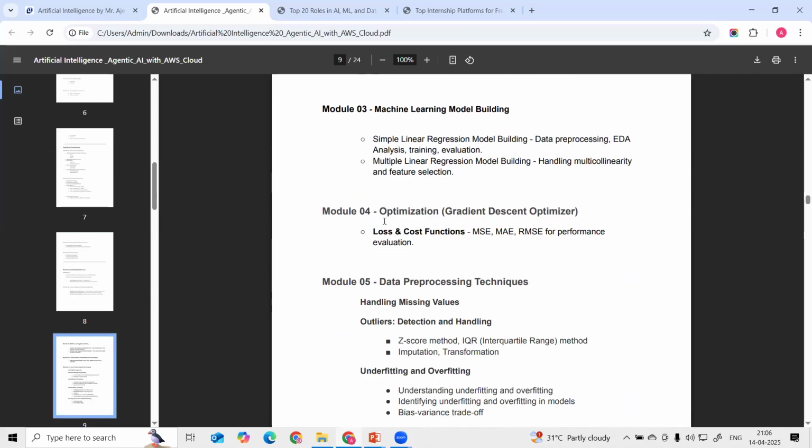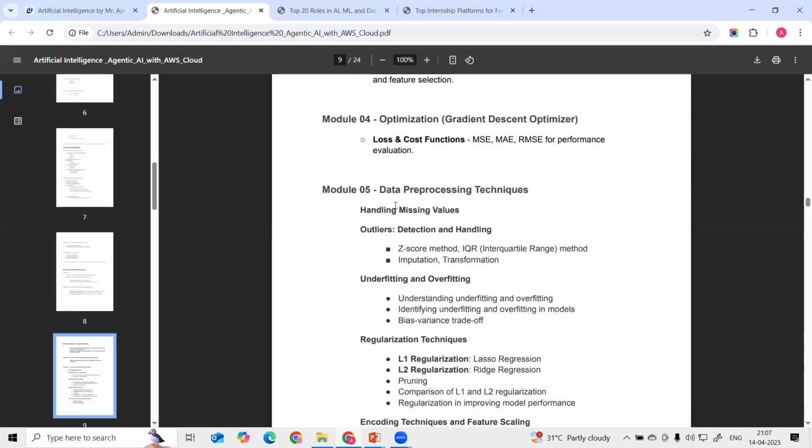Then for these models we go for optimization techniques. Okay, we are using the gradient descent optimizer. So the loss function and cost function we are going to understand, and different optimizers we are going to understand. Then for the fifth module, we are going to understand data pre-processing techniques, right? How do we handle missing values? How do we handle outliers? Okay, how to detect and handle these outliers.